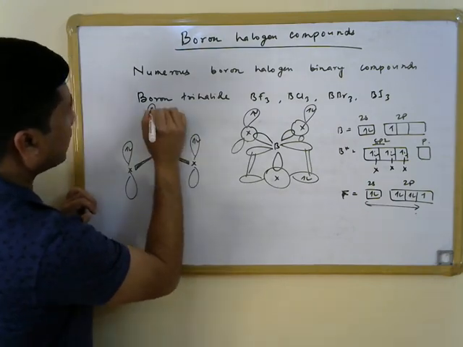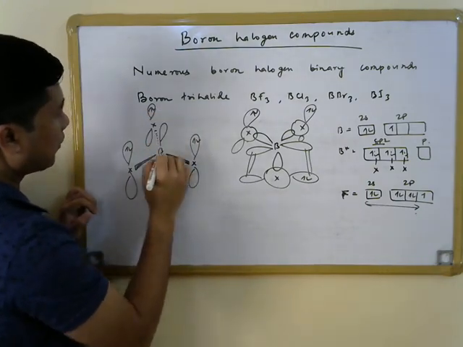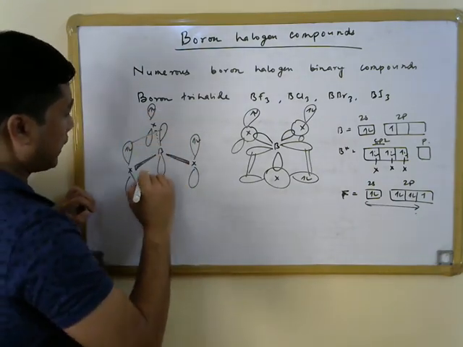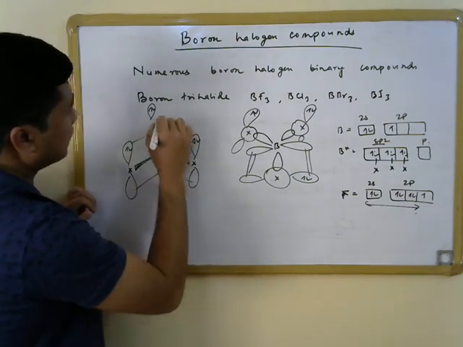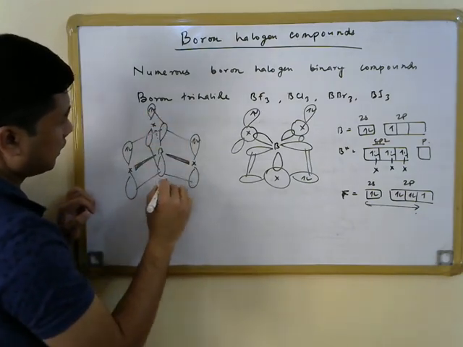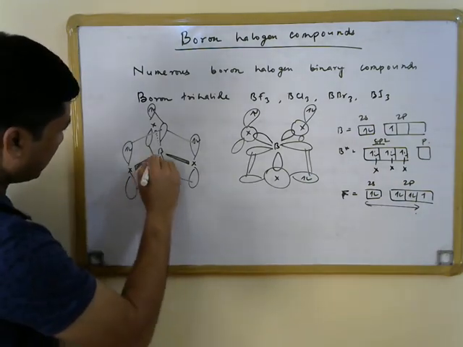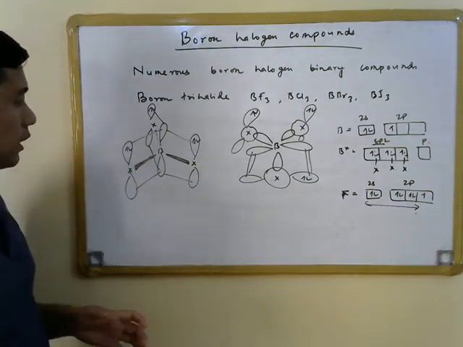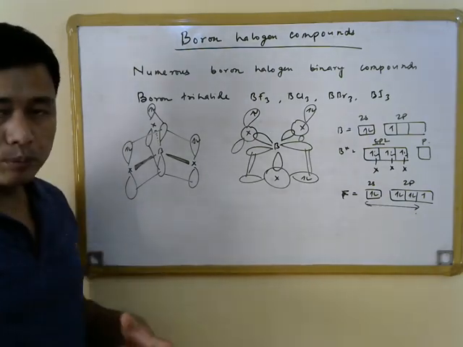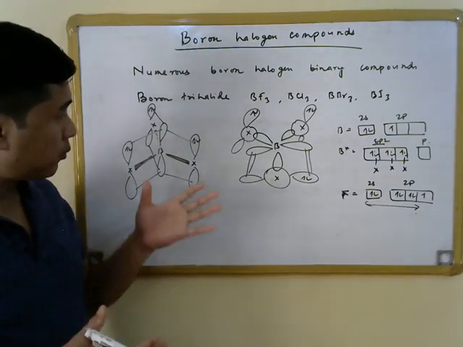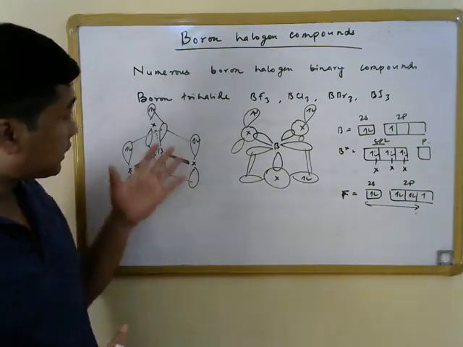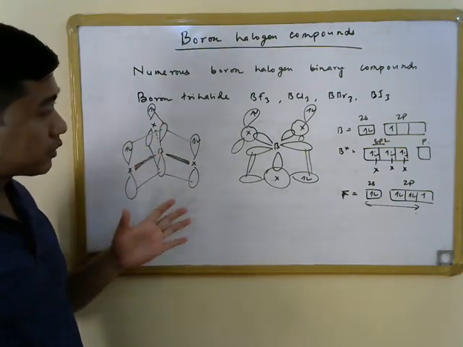So these are all filled p orbitals here, and the p orbital on the boron center is empty. So we can have this sort of interaction, and we can draw the p pi interaction in this fashion. So this is how the boron center in boron trihalides accepts electron density from the halogen atoms.